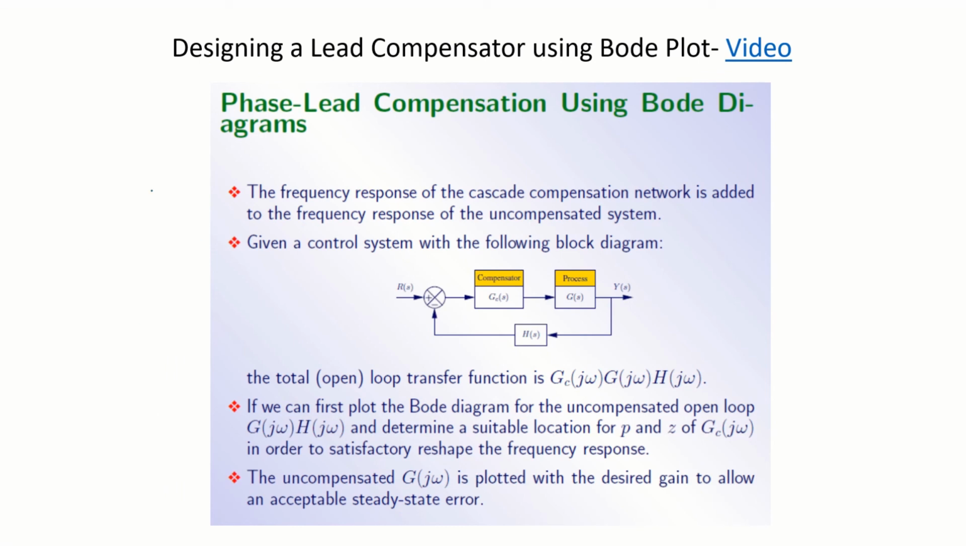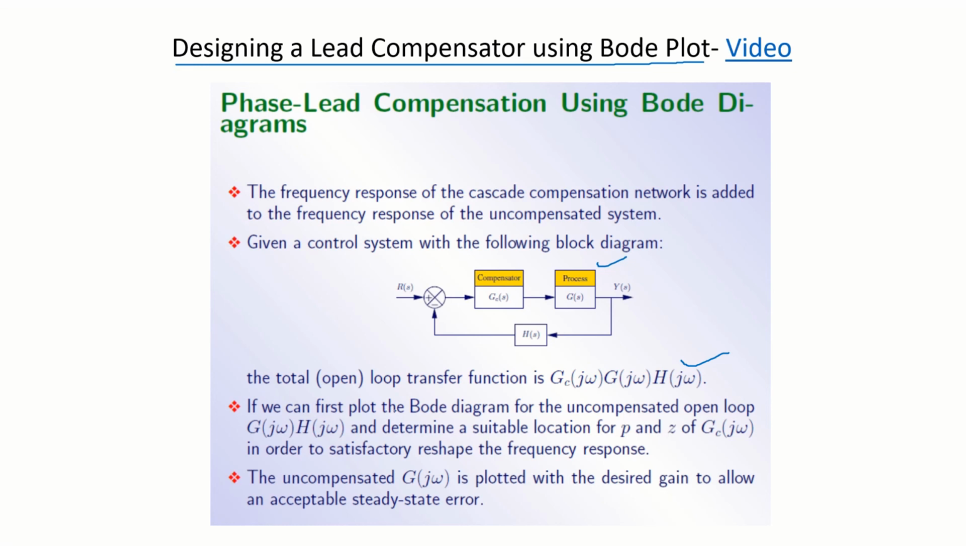Okay, now let us look at the procedure for phase lead compensation using Bode diagrams. We'll design a lead compensator using Bode plot. So you can check the Bode plot video over here, that's no problem. Then the frequency response of the cascade compensation network is added to the frequency response of the uncompensated system. This is the uncompensated transfer function. Once I introduce this, it becomes a compensated system. So the open loop transfer function will be this one.